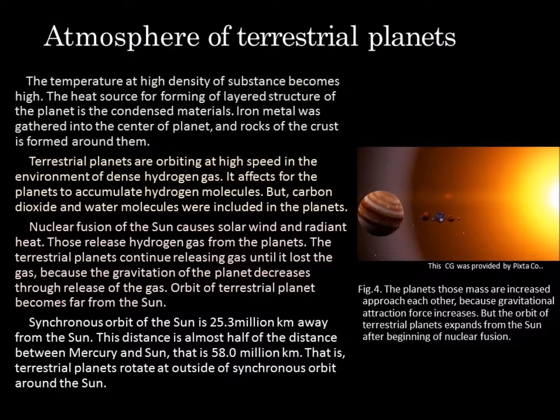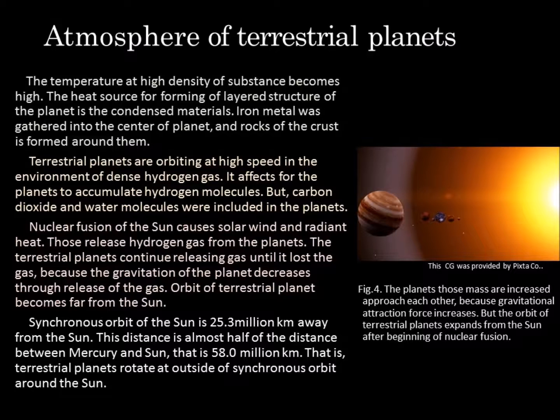The heat source for forming a layered structure of the planet is the condensed materials. Iron metal was gathered into the center of the planet, and rocks of the crust formed around it. Terrestrial planets were orbiting at high speed in the environment of dense hydrogen gas. It affected the planets to accumulate hydrogen molecules. But carbon dioxide and water molecules were included in the planets.